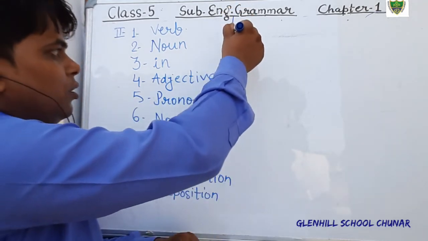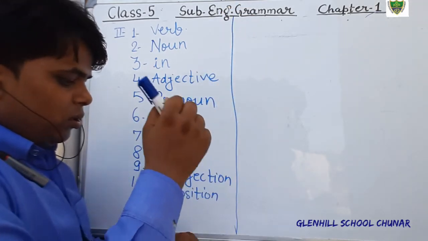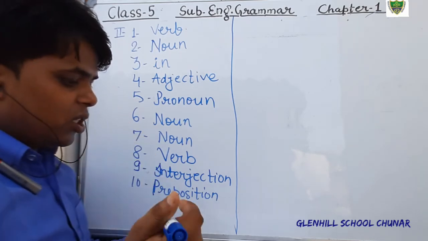Okay students, this is all about the exercise 1st and 2nd.